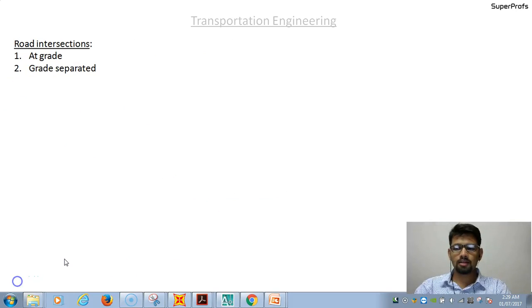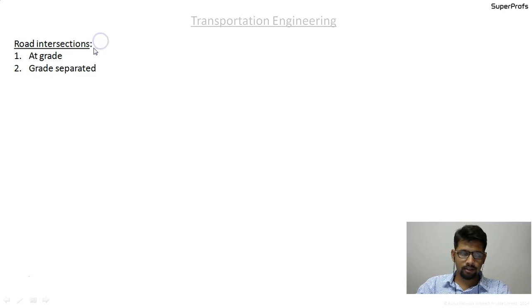Okay guys, so friends, we will now move on to quickly discuss the next concept, that is the road intersection. First of all, what is a road intersection? It is known to you all that when two or more roads intersect each other, it is called a road intersection.